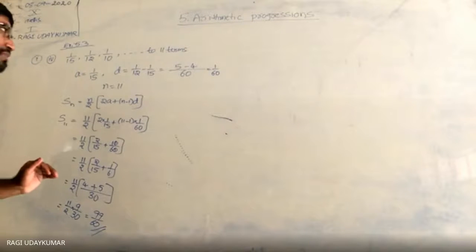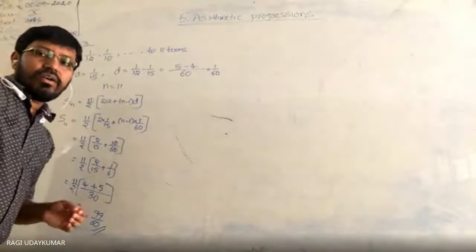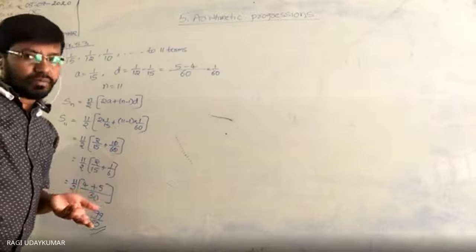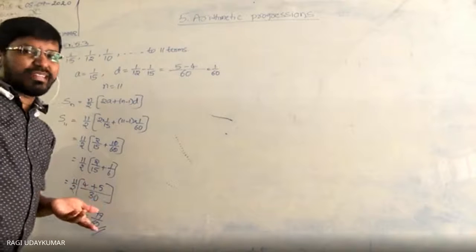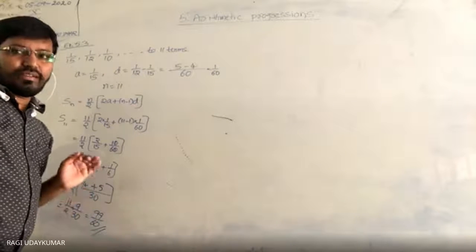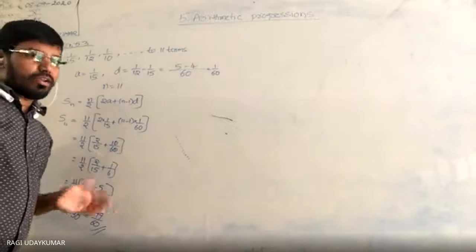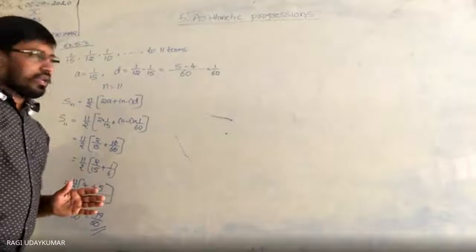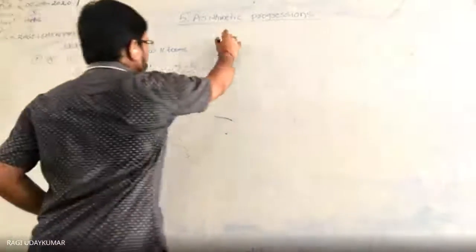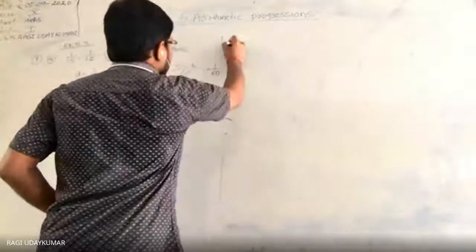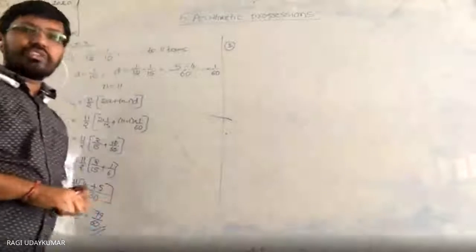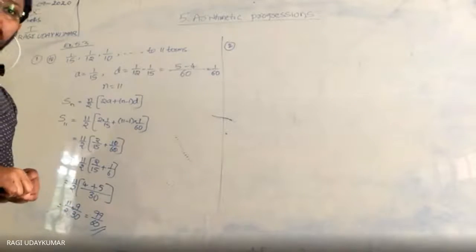This problem can be done like this: you can find the last term directly. Both are the same only. Here, if you are not getting the last term, finding it is easy, not like that. Suppose in the second problem, what is the question given here? The number of terms is not given.